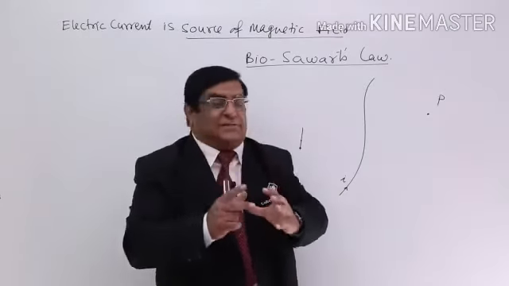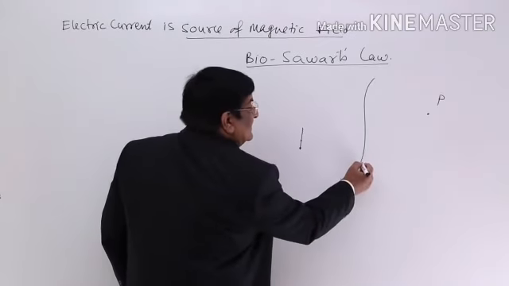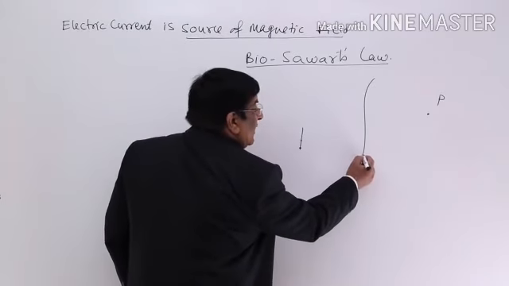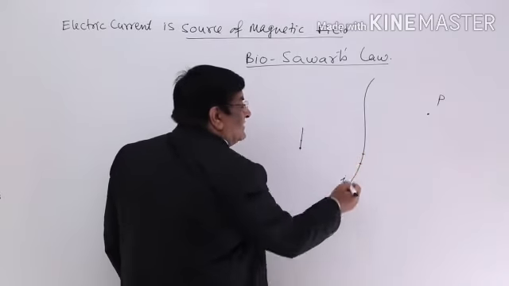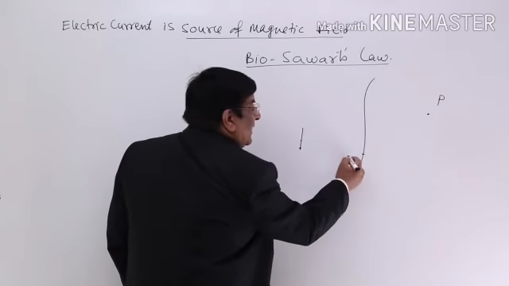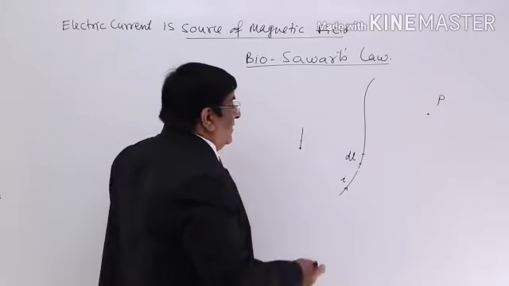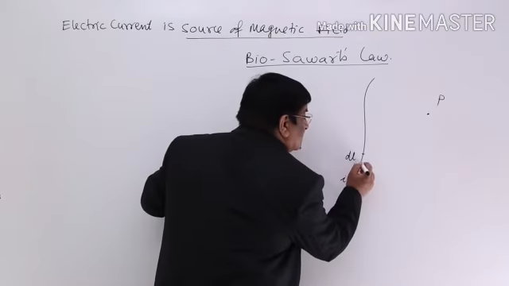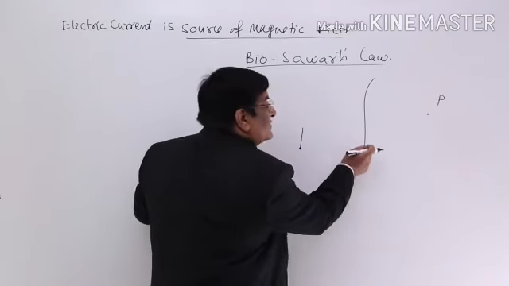Combine all these things. A charge moving makes current. For the length of the path, I take here a very small length. Just for the purpose of the drawing I am making it large, but this is a very small length, I call it dl. Now when the charge passes through this, it forms a current because it is moving.